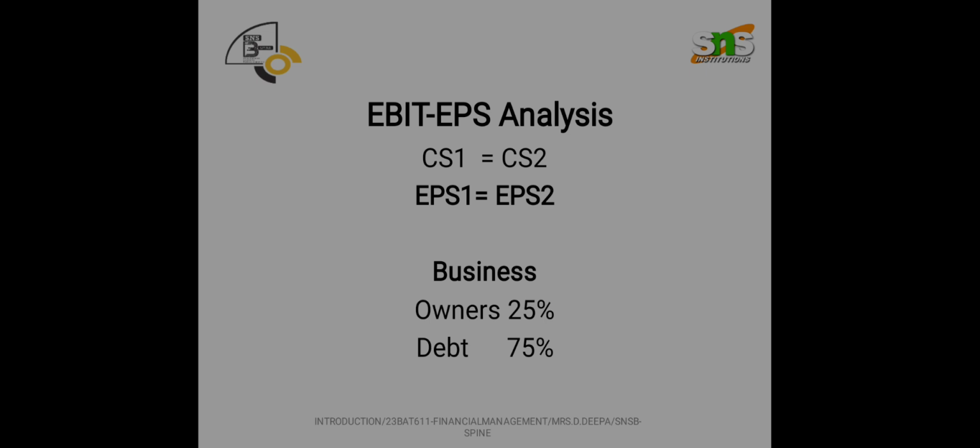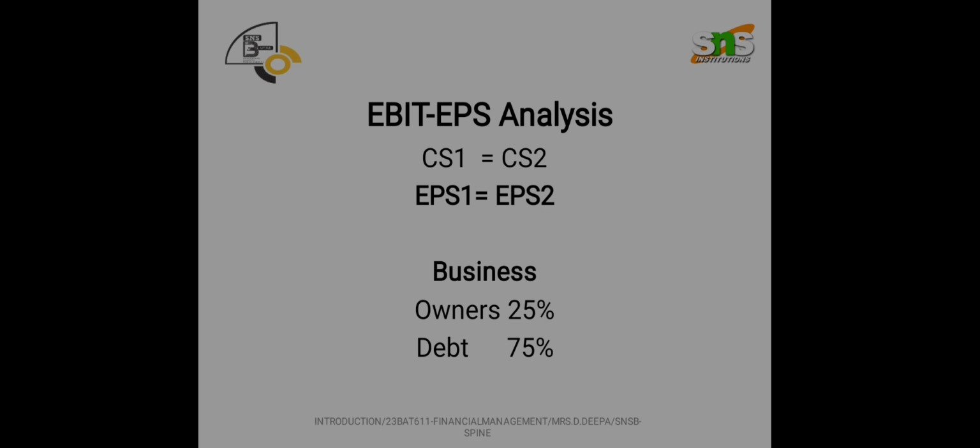For a business, capital structuring is very important, and it is not mandatory that only one capital structure has to be framed. There are many different kinds of capital structuring. So here we can take capital structuring 1, capital structuring 2.